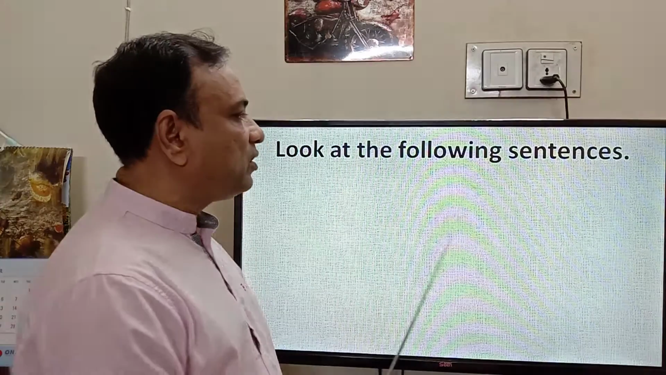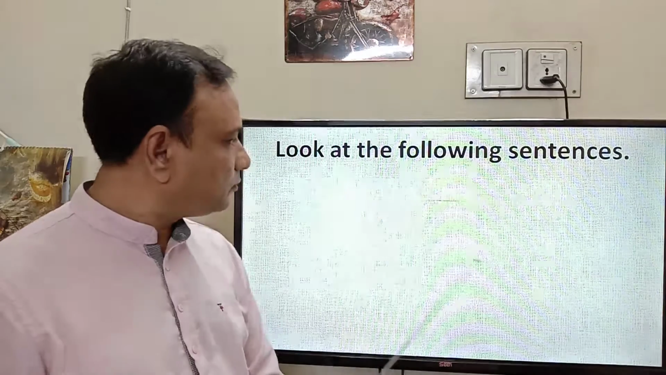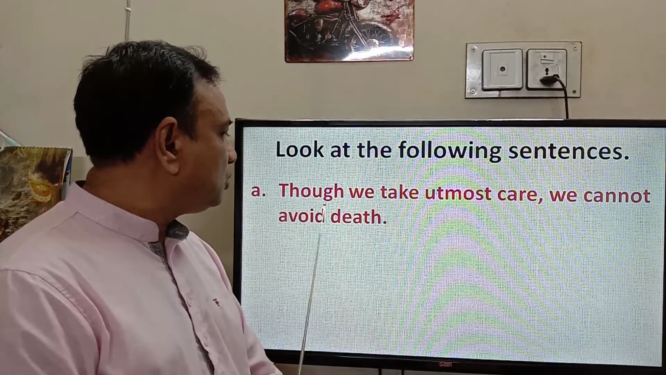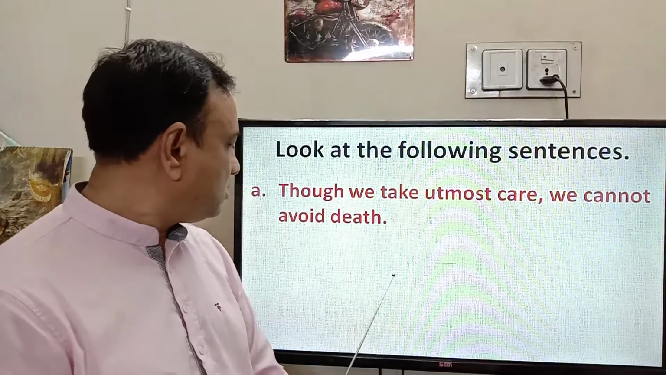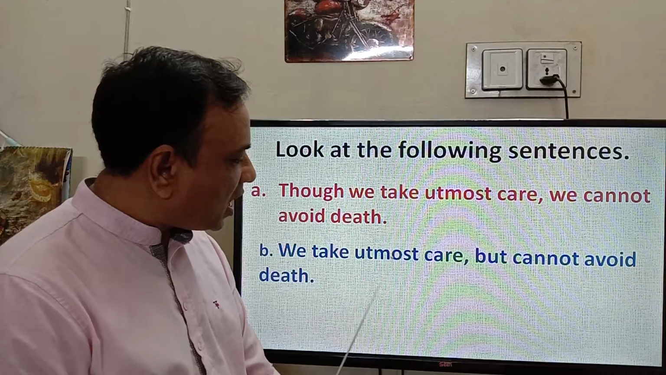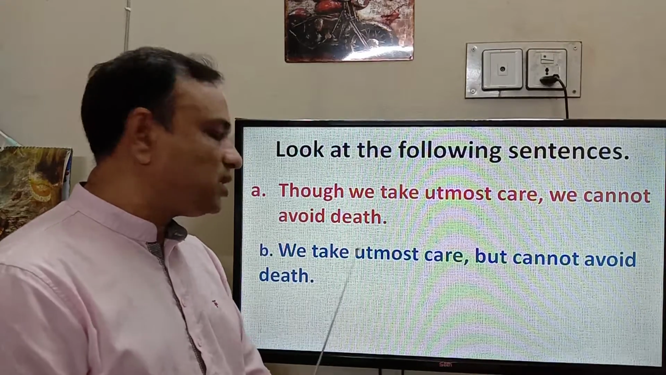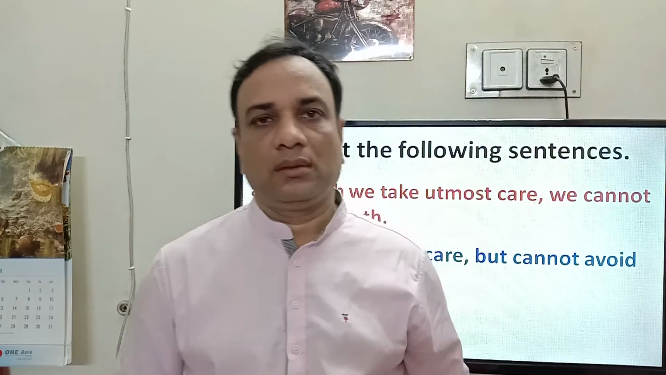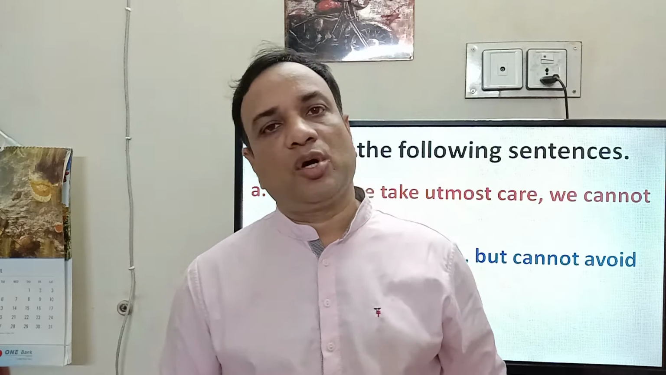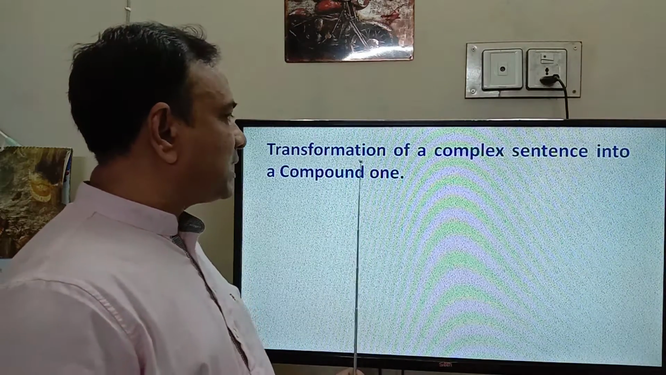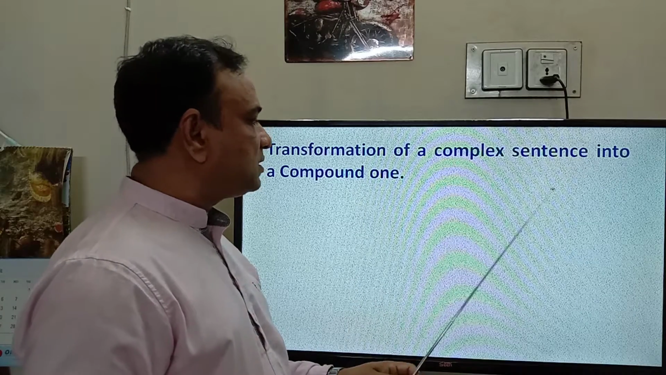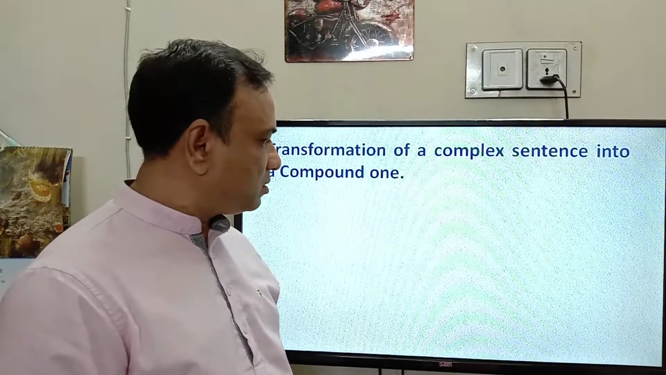Look at the following sentences. Number A: Though we take utmost care, we cannot avoid death. Number B: We take utmost care but cannot avoid death. Can you guess what I am going to discuss? Yes, you are right. I am going to discuss transformation of a complex sentence into a compound one.